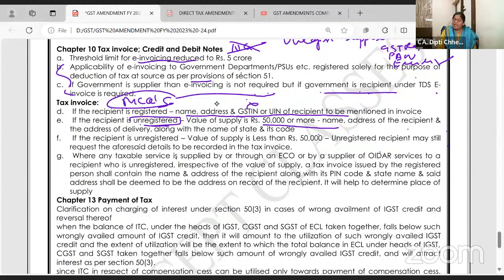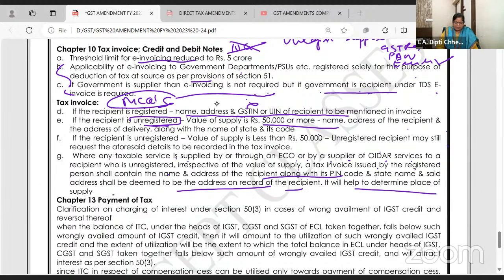Where any taxable service is supplied by or through an e-commerce operator or online to a recipient who is unregistered, irrespective of the value of supply, a tax invoice issued by a registered person shall contain the name, address and receipt along with PIN code, and state name and state address shall be deemed to be the address on the record of the recipient.